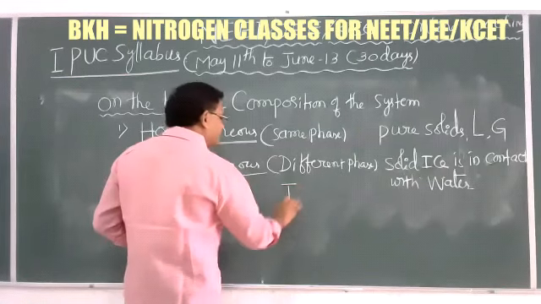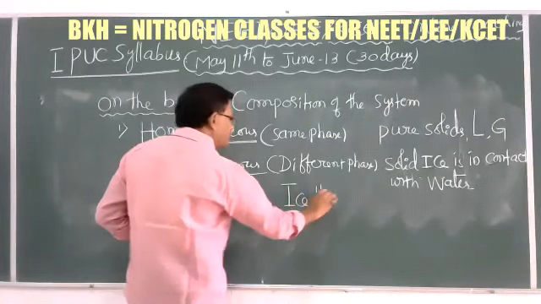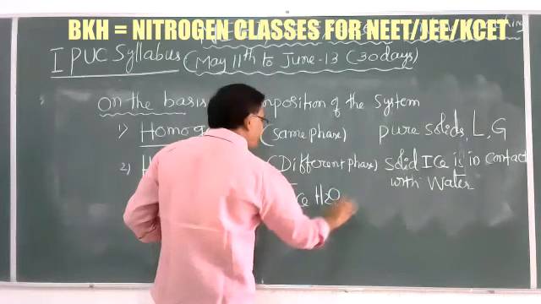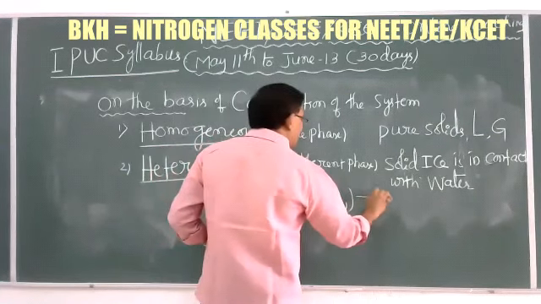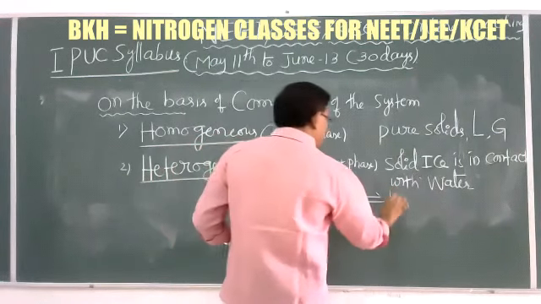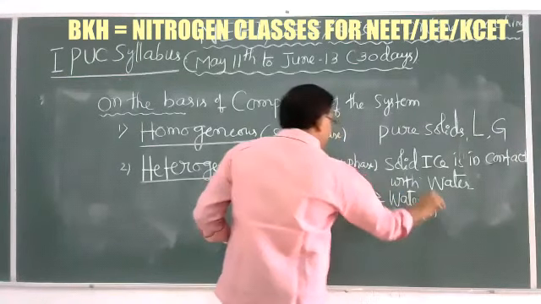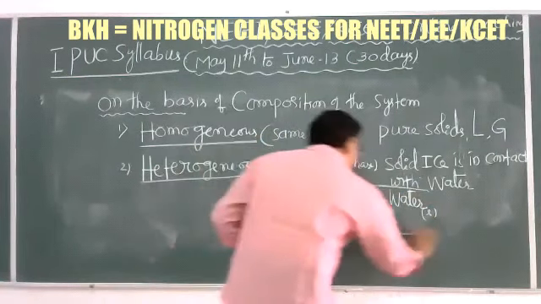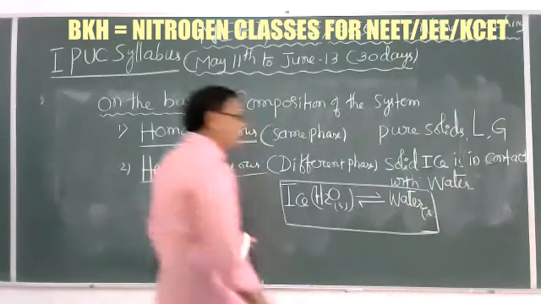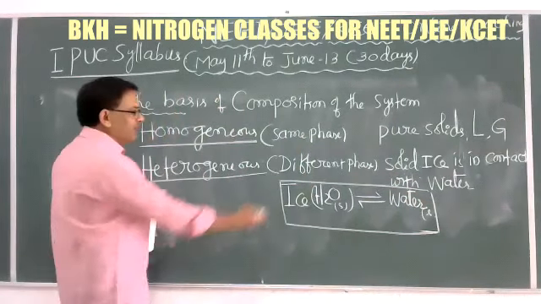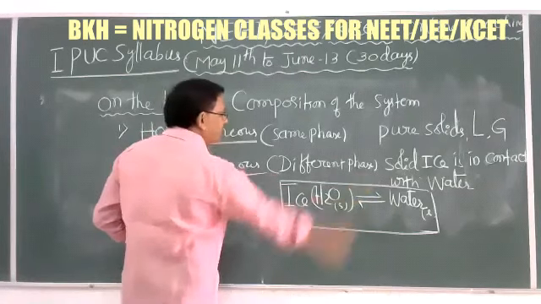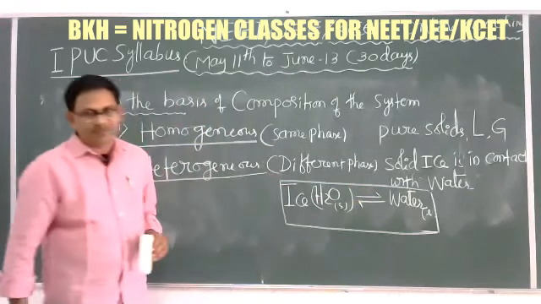Here the ice, that is H2O in a solid state, is in equilibrium with water, a liquid, taken in a closed vessel. Now it is in equilibrium with each other. Here ice is solid and water is liquid, in different phases.